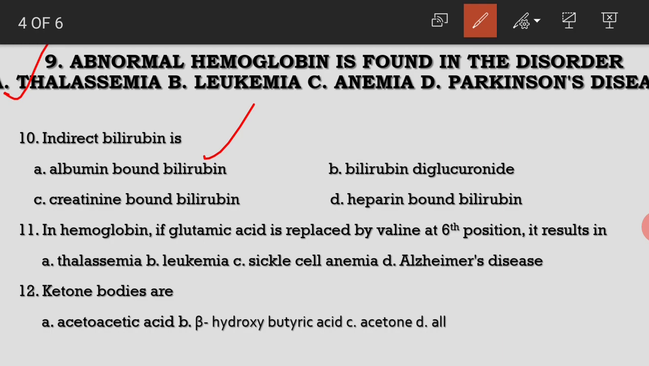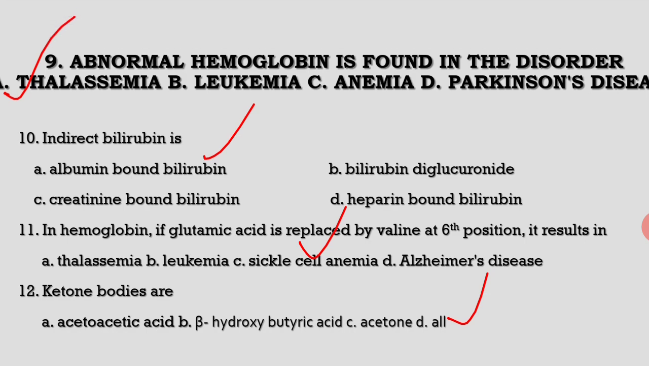In hemoglobin, if glutamic acid is replaced by valine at 6th position, it results in sickle cell anemia. Ketone bodies are acetoacetic acid, beta hydroxybutyric acid, acetone, all the above is the answer.